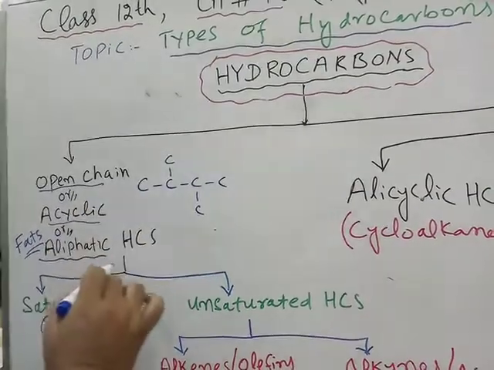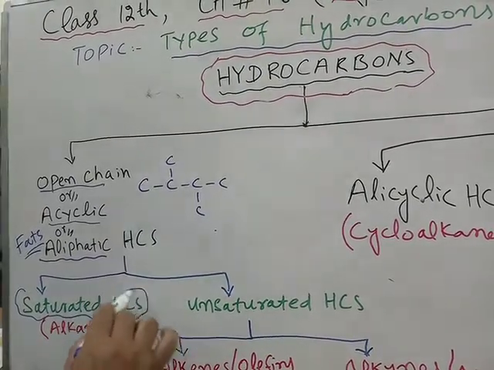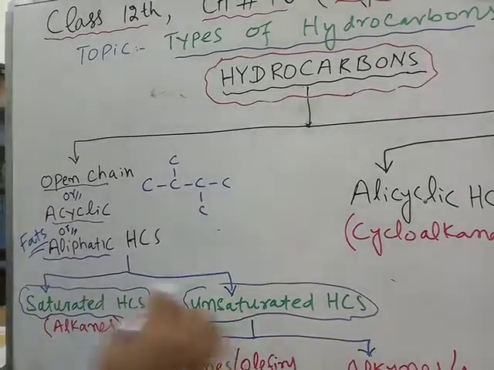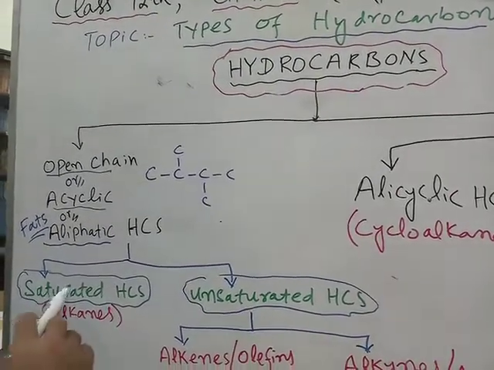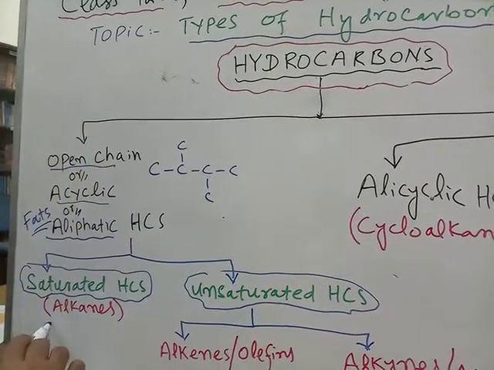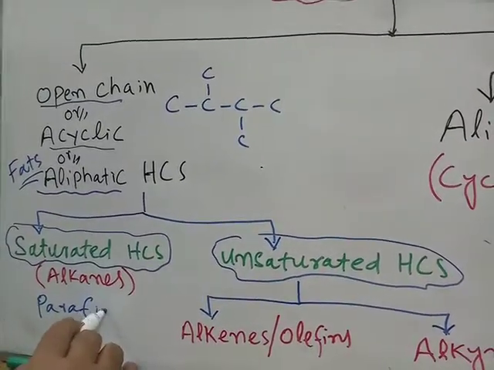They are further subdivided into two types. One is the saturated hydrocarbons, the other are called unsaturated hydrocarbons. The examples of the saturated hydrocarbons are alkanes, also called paraffins.